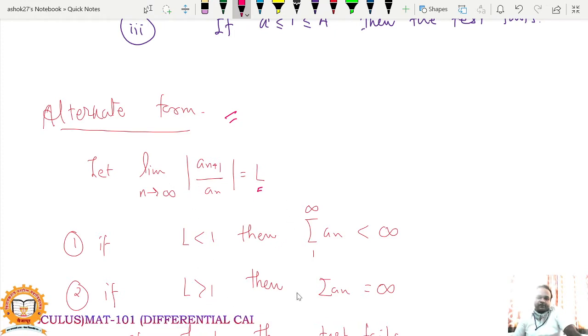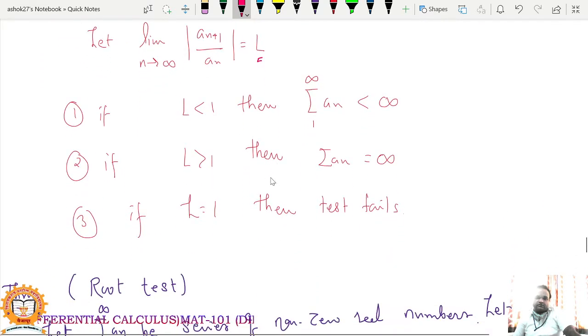If L is greater than 1, then the resulting series diverges. And if L equals 1, you cannot predict anything, meaning this test fails in that case. So this is the ratio test.